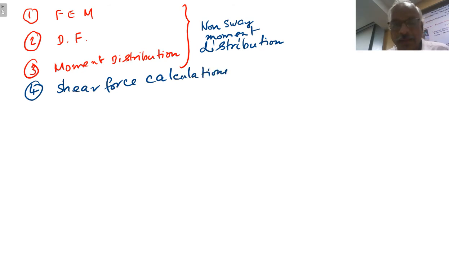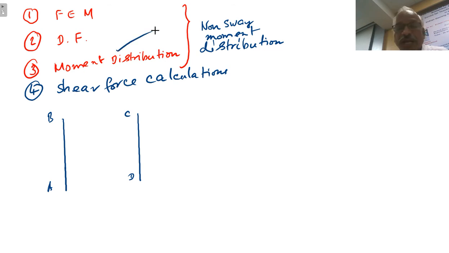In the shear force calculations, suppose there is a frame ABCD, I will just draw only the columns, A, B, C and D. Now in the third step, we have calculated all the moments.